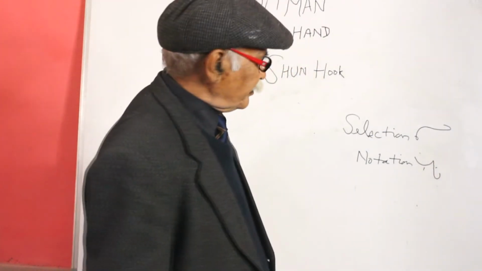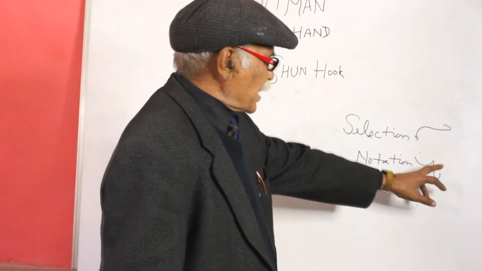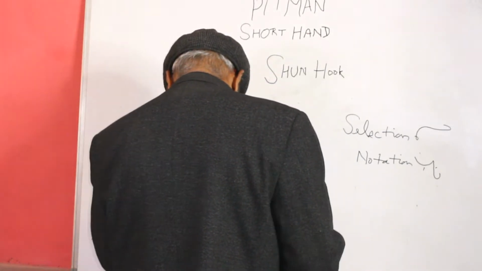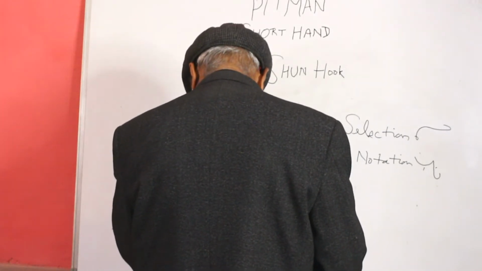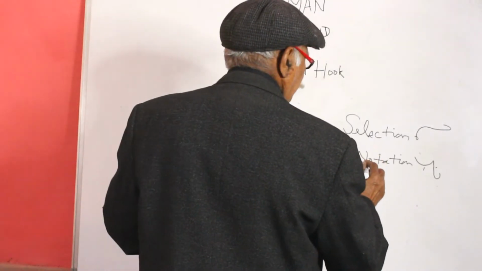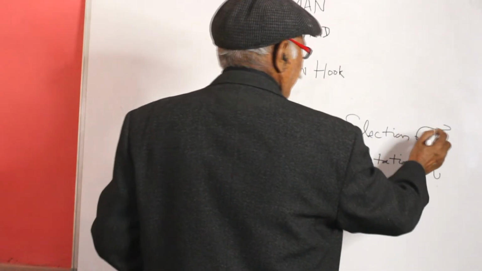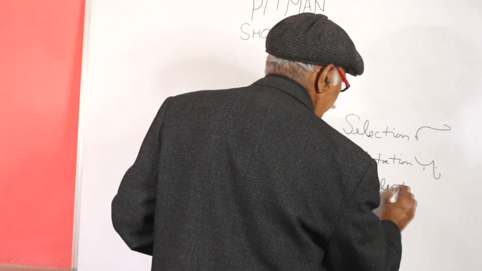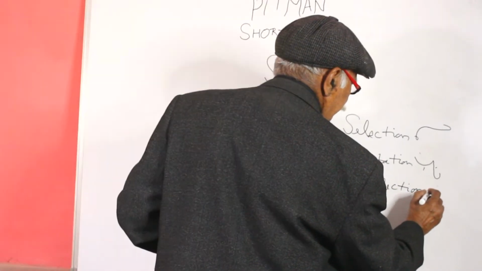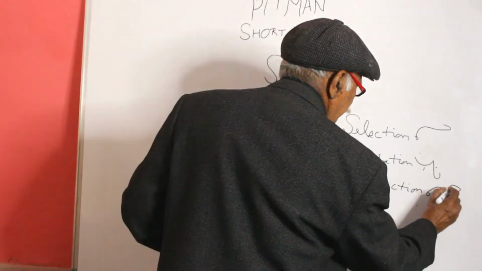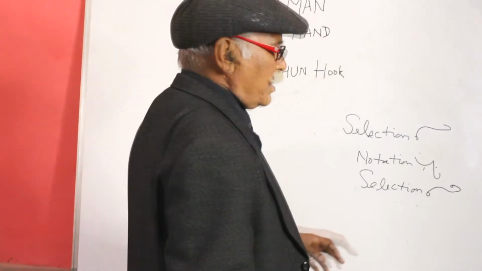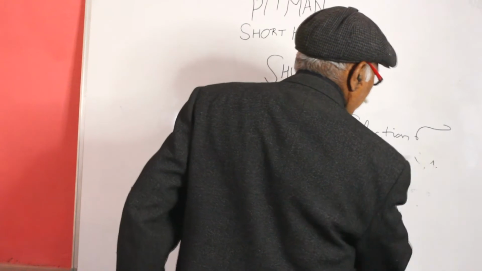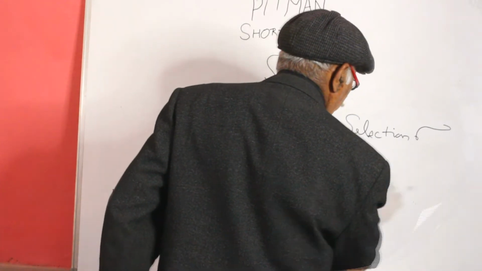Notation. So here is the curve, just opposite of the curve. So we may use S here also, selections. This S is used in the sun hook.